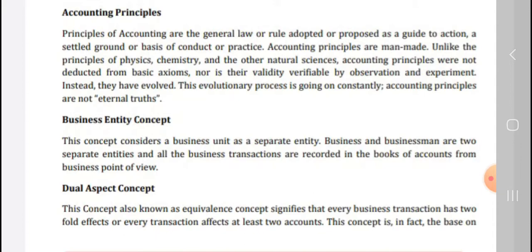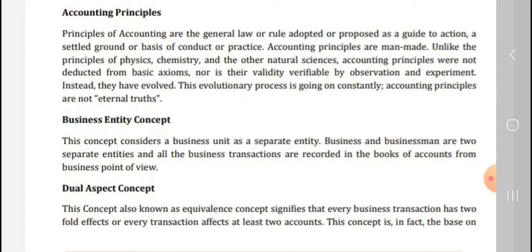This concept considers the business unit as a separate entity. Business and businessman are two separate entities. They are different: the business is different, the businessman is different, and all the business transactions are recorded in the books of account from the business's point of view. That is why you are learning accounting.